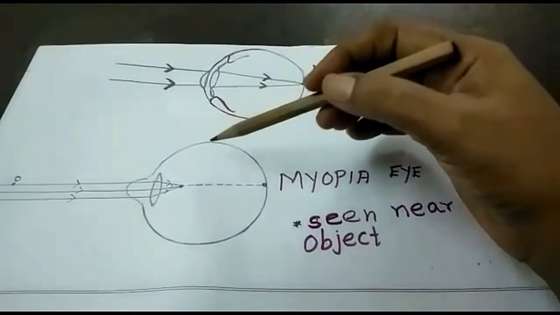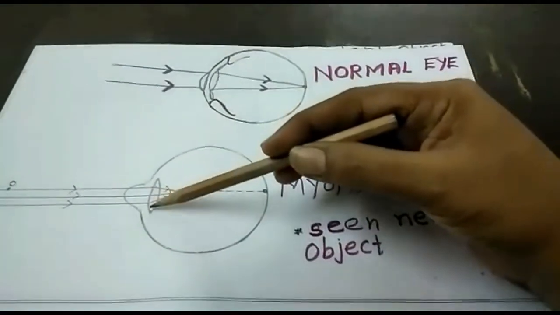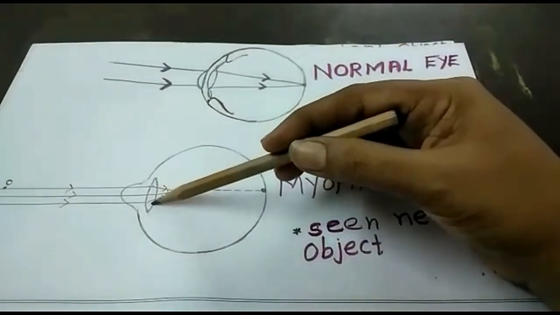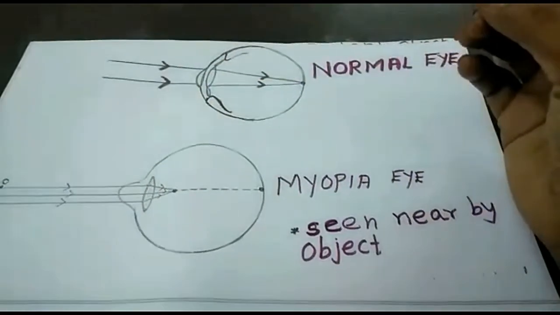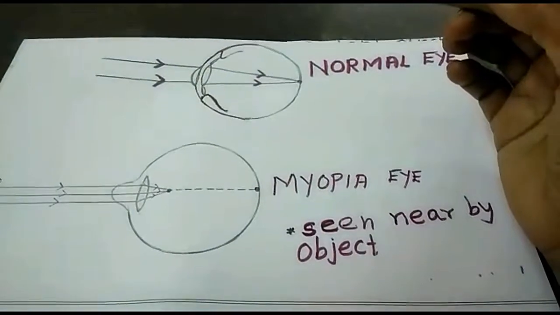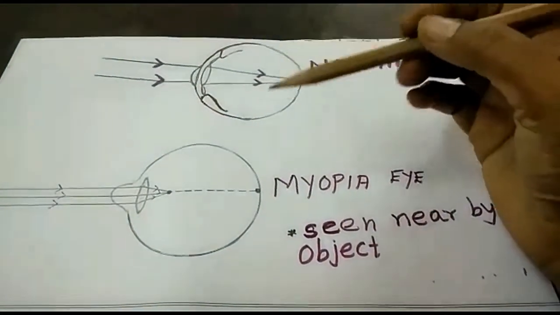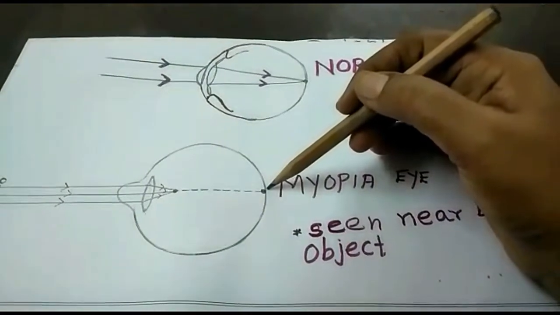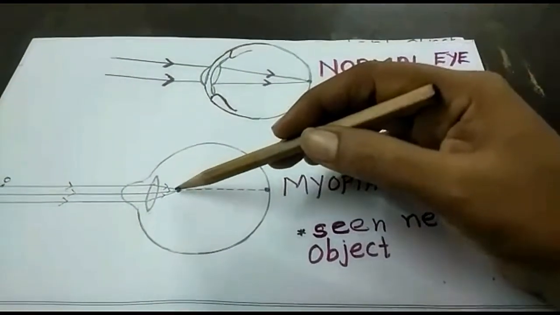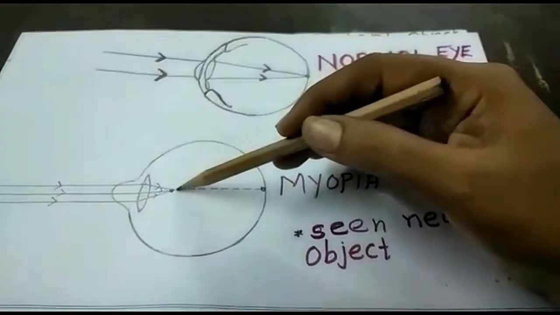What is the reason? Elongation of the eyeball. Elongation of the eyeball gives a blurred image. The image does not fall on the retina, it falls before the retina itself.